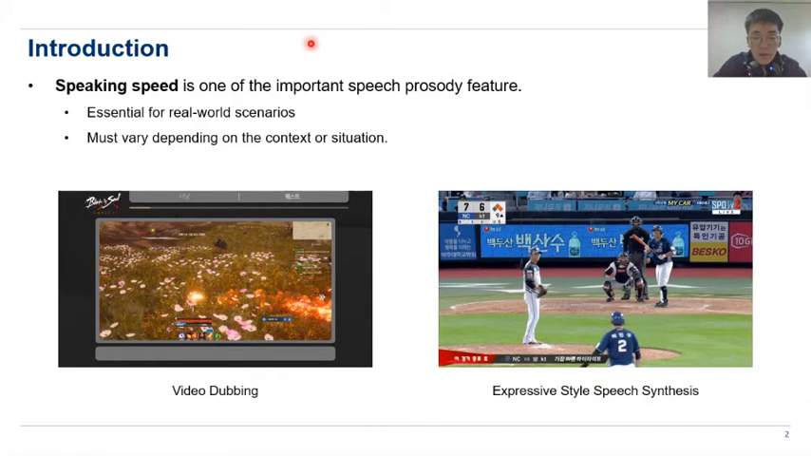Thanks to the advance of Neural TTS systems, we are now actually using synthesized speech in many areas, for example, in video dubbing and expressive style speech synthesis. To extend the usage of TTS systems in real-world scenarios, speaking speed control is essential.